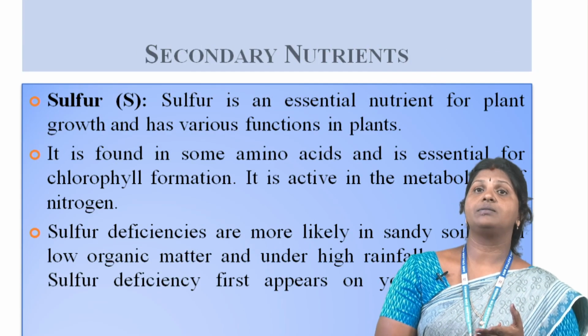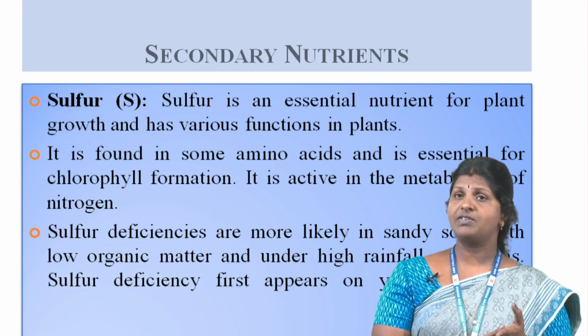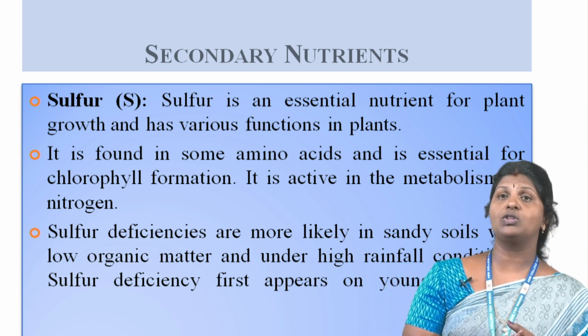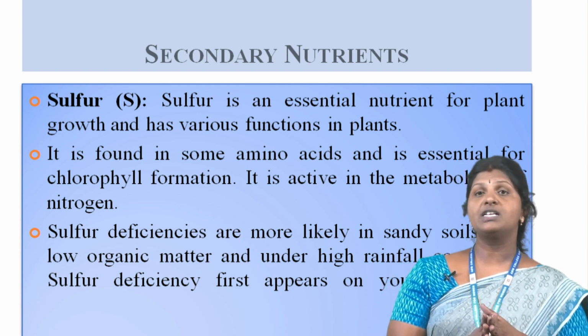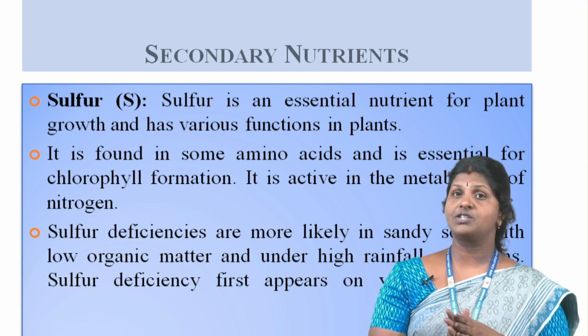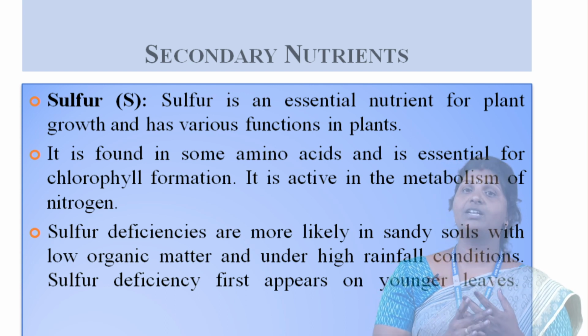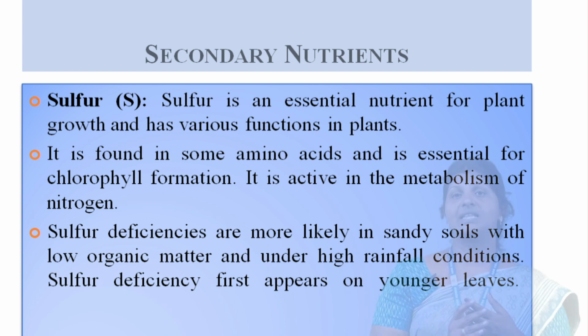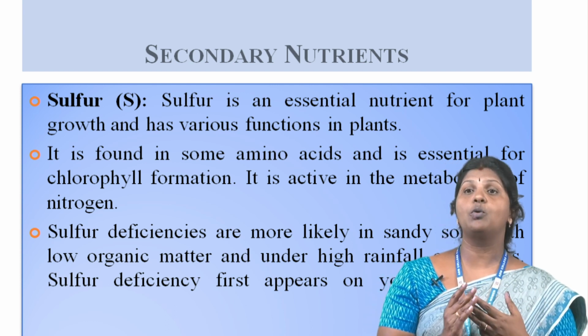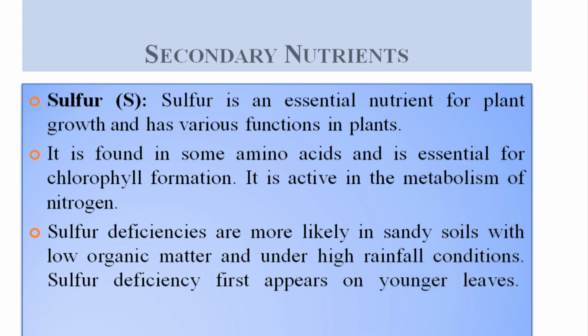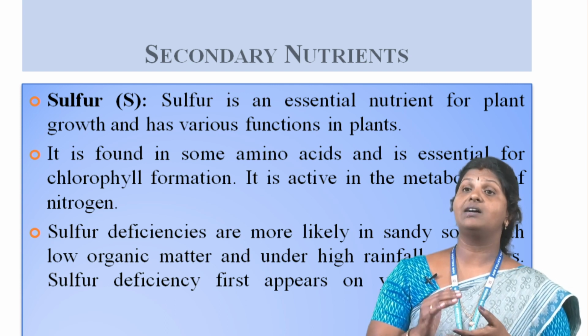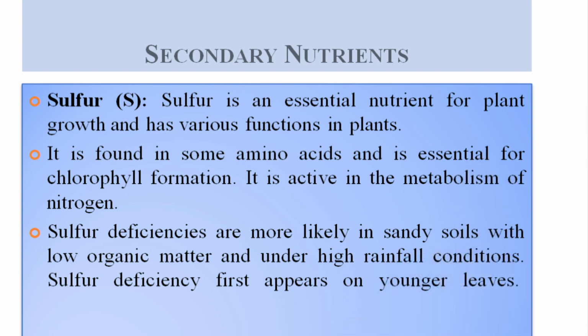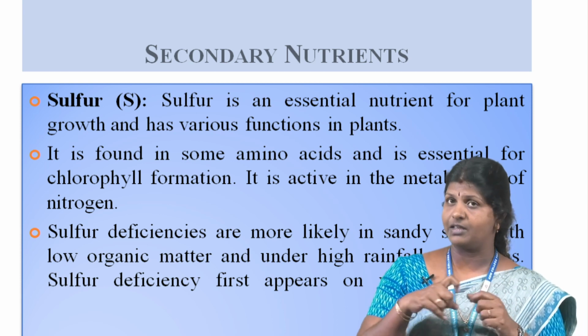The secondary nutrients: first we go to sulfur. Sulfur is an essential nutrient for plant growth and has various functions in the plant. It is found in some amino acids and is essential for chlorophyll formation. It is active in the metabolism of nitrogen. Sulfur deficiency is more likely in sandy soil with low organic matter and high rainfall conditions. Sulfur deficiency first appears on the younger leaves.